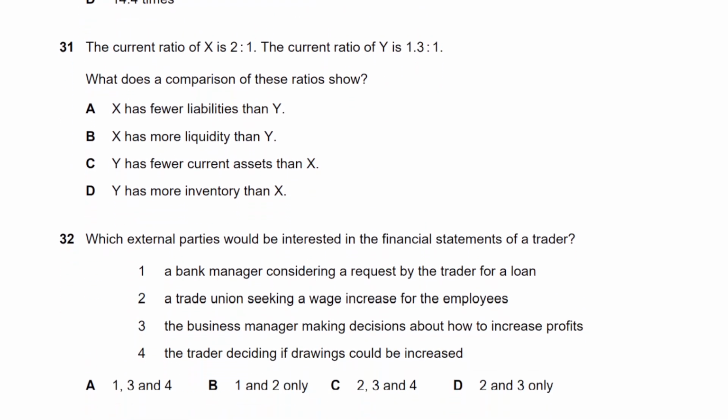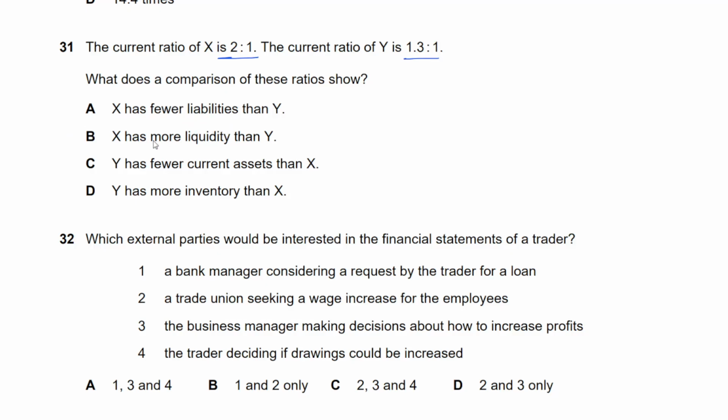Yeah, that's 31. The current ratio of X is 2:1. The current ratio of Y is 1.3:1. What does a comparison of these ratios show? X has fewer liabilities. We cannot say that. No, because it's comparative. We don't know. It's a ratio. Maybe they have more liabilities.